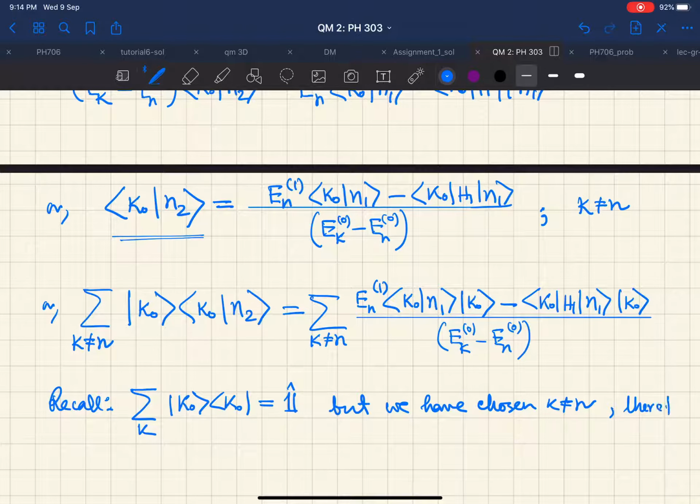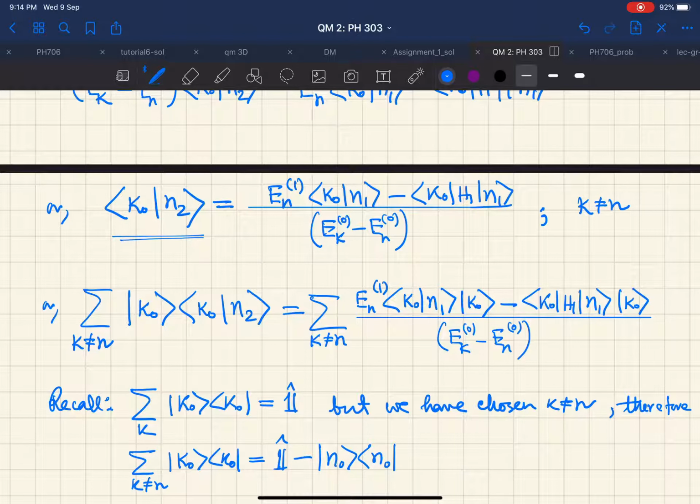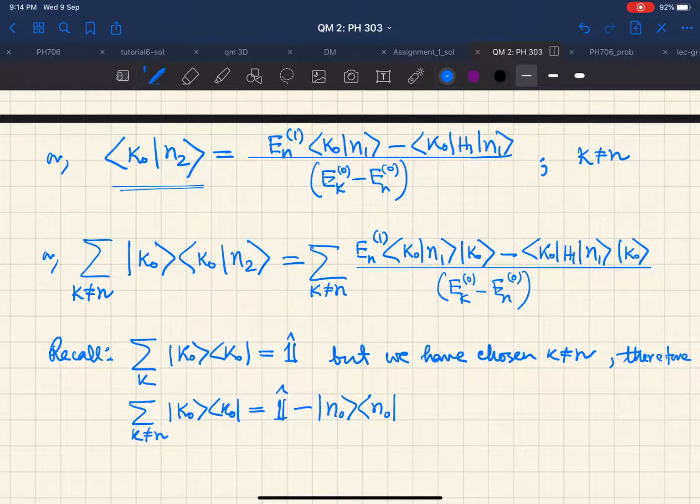Therefore, what will this quantity be with k not equal to n? It should simply be identity minus |n0⟩⟨n0|, because this means that we can write this ket n0 bra n0 plus sum over ket k0 bra k0 with k not equal to n as the identity.